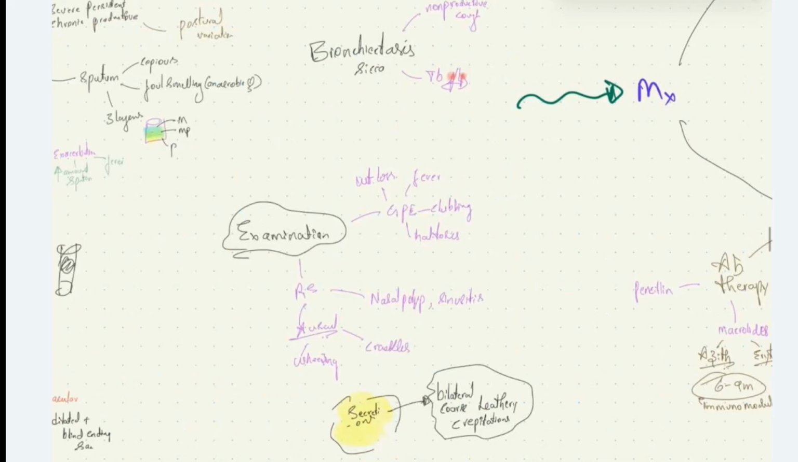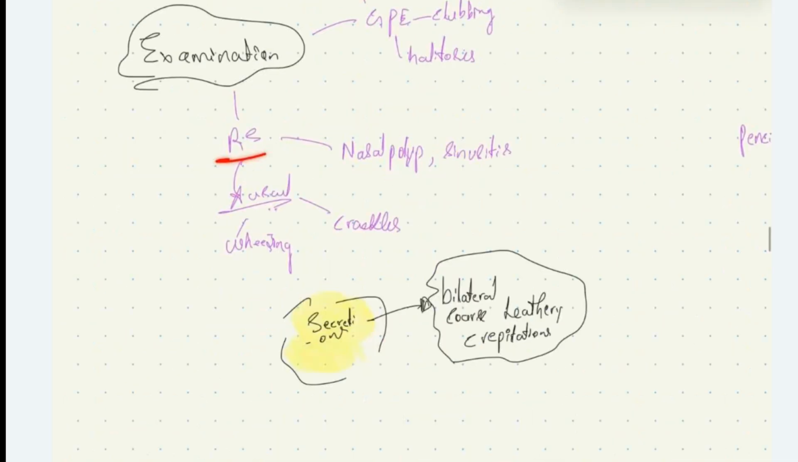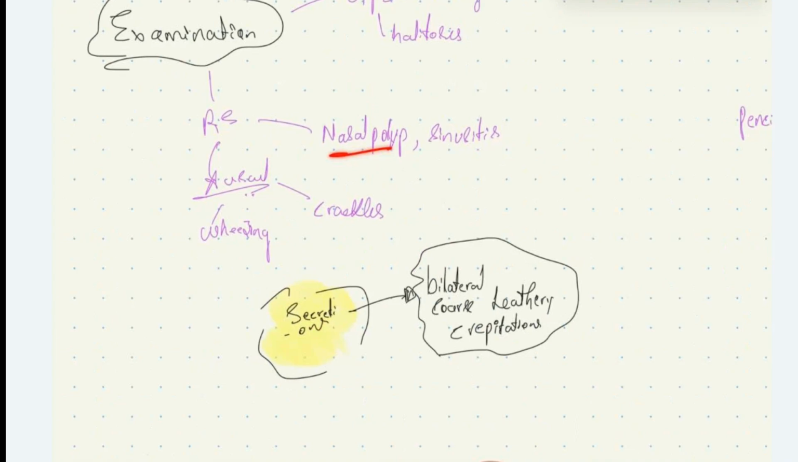On general physical examination, the patient will have weight loss, fever, clubbing, and halitosis, that is bad breath, which may follow the cough of purulent secretions. On respiratory system examination, the patient can have nasal polyp and sinusitis. The nasal polyp and sinusitis can be secondary to the genetic conditions we saw, like Kartagener syndrome and cystic fibrosis, which we can see in a subset of these patients. On auscultation, we hear wheezing due to partial obstruction of the bronchiole by the secretion, and crackles.